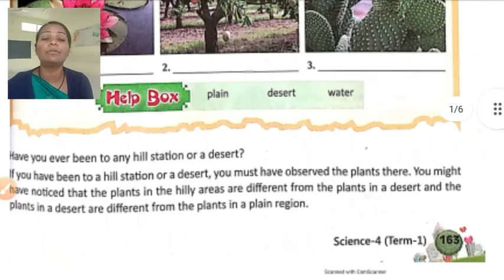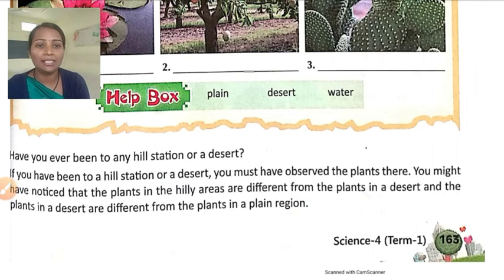Have you ever been to any hill station or a desert? Yes, whenever there is a school picnic or family picnic, I hope you have visited those places, hill stations or deserts, or you know about their conditions.